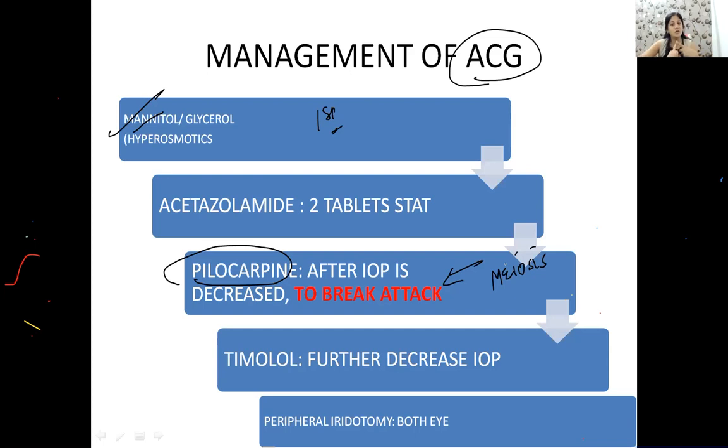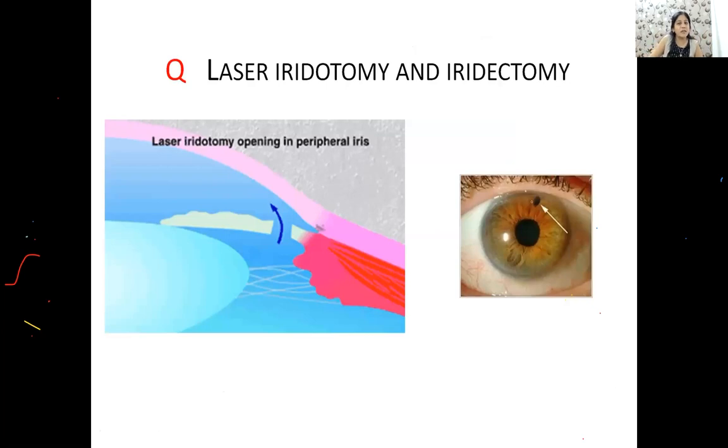So please remember, the first drug given to control the symptoms, or if the patient is having an angle closure glaucoma and they are asking you what is the best drug to control the symptoms. Understood the language? The best drug to control the symptoms or to relieve the pain, then you should say again mannitol. Okay? See the language of the question and then you have to answer. Now, if they ask you what is the definitive treatment of choice for angle closure glaucoma, then again the answer changes. The definitive treatment is a laser iridotomy, which is also a picture question.